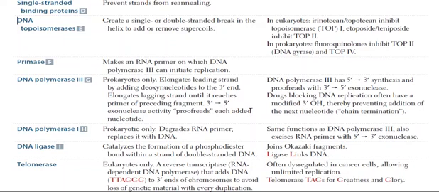DNA ligase catalyzes the formation of phosphodiester bonds within the strand of double-stranded DNA. It mainly joins the Okazaki fragments in the discontinuous strand by forming phosphodiester bonds between the Okazaki fragments. Telomerase is found only in the eukaryotes. It is a reverse transcriptase. It contains an RNA-dependent DNA polymerase enzyme that adds DNA to the 3' ends of the chromosome, and by synthesizing the telomeres on the chromosome ends, it prevents the loss of genetic material with every DNA duplication.